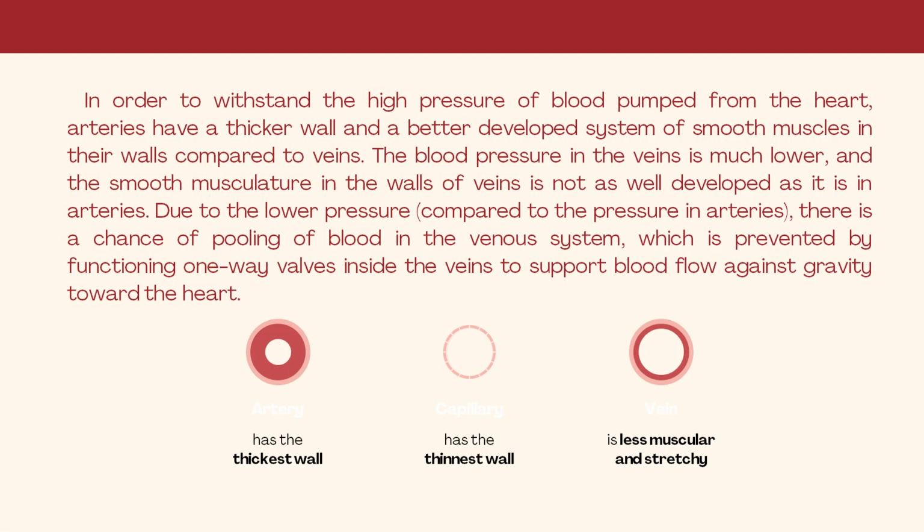In order to withstand the high pressure of blood pumped from the heart, arteries have a thicker wall and a better developed system of smooth muscles in their walls compared to veins. The blood pressure in the veins is much lower, and the smooth musculature in the walls of veins is not as well developed as it is in arteries.